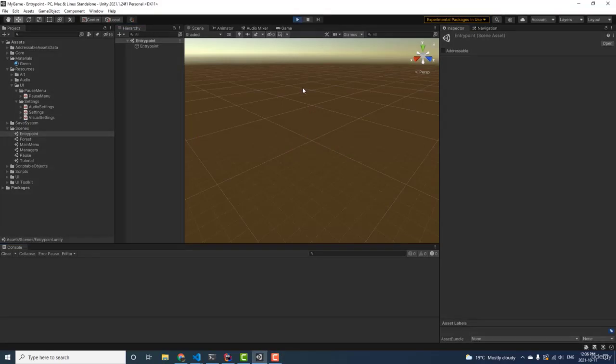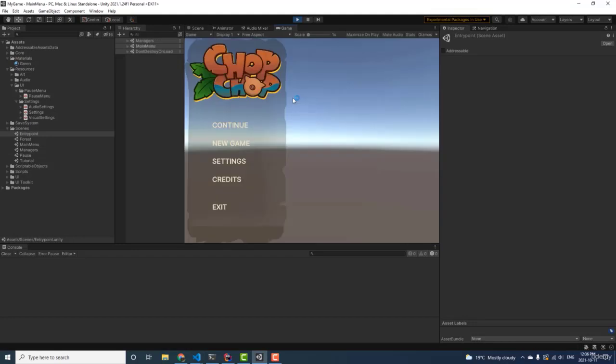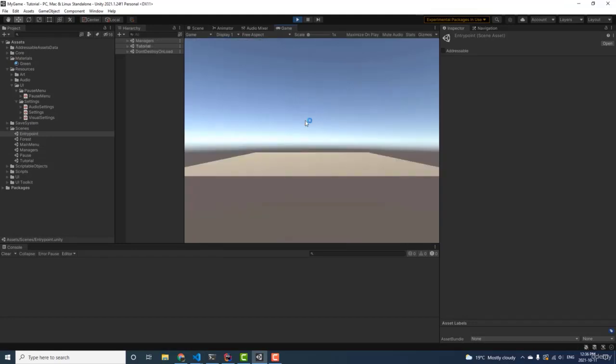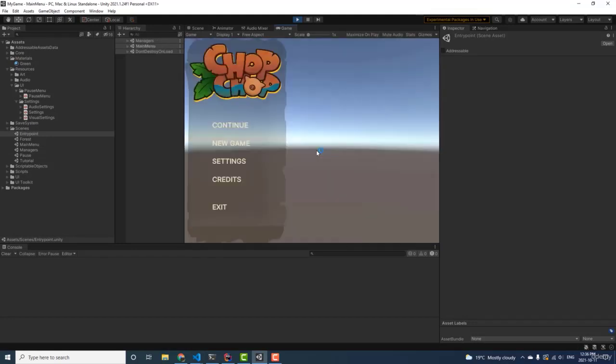Now if we press play, I can start a new game and open up the pause menu. Then if I click main menu, we go back to the main menu scene.